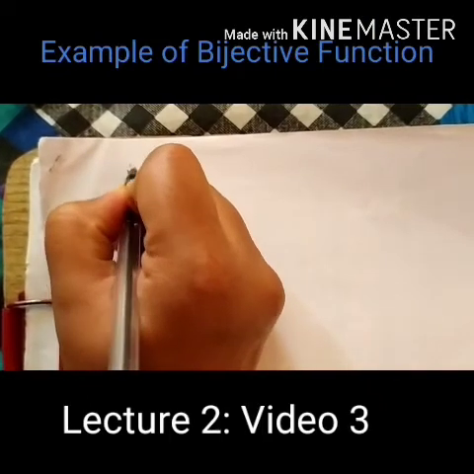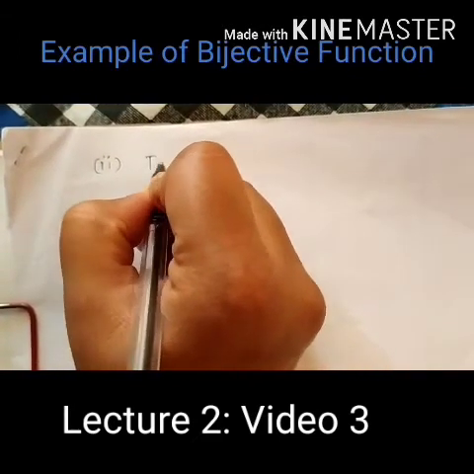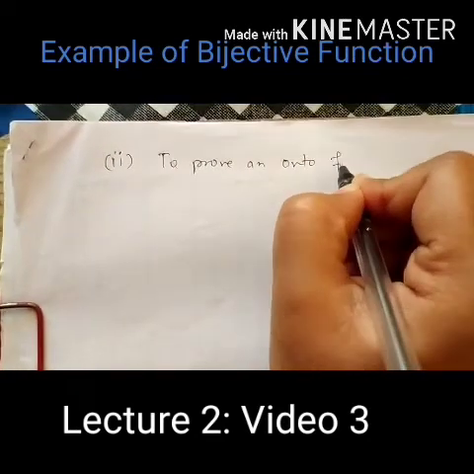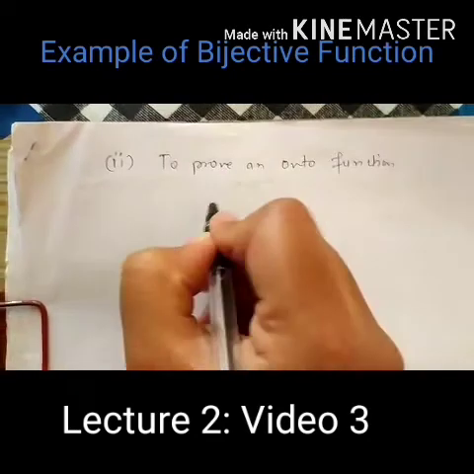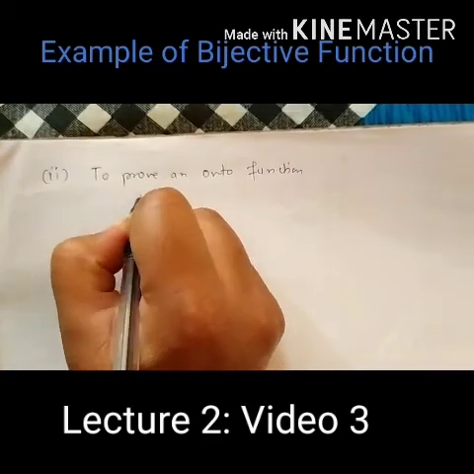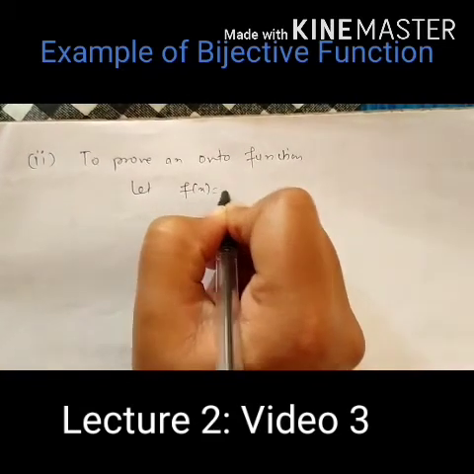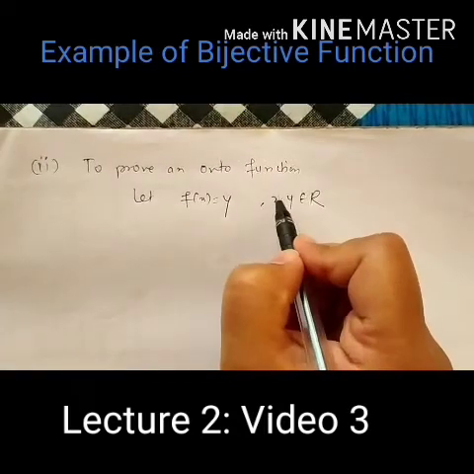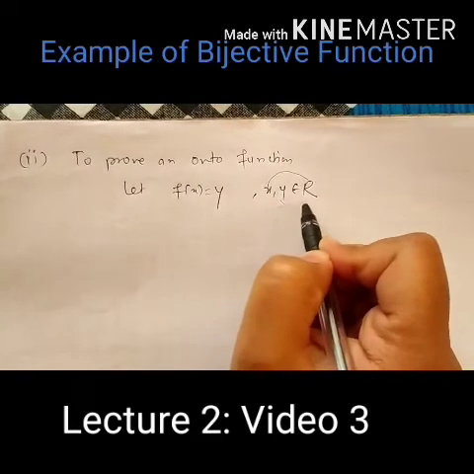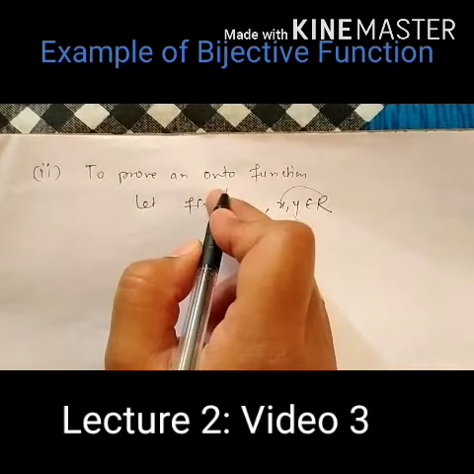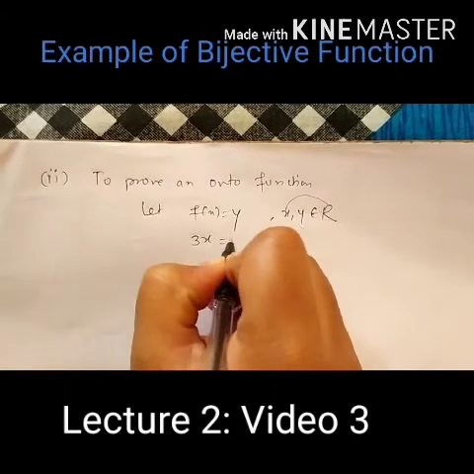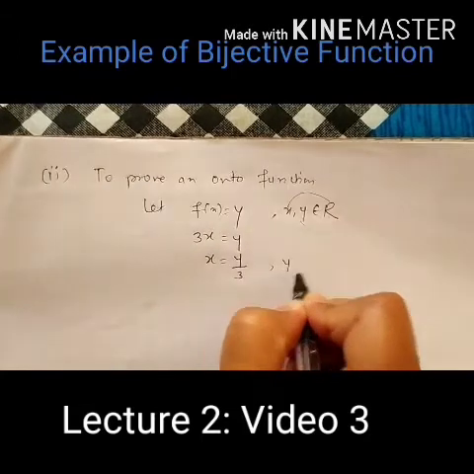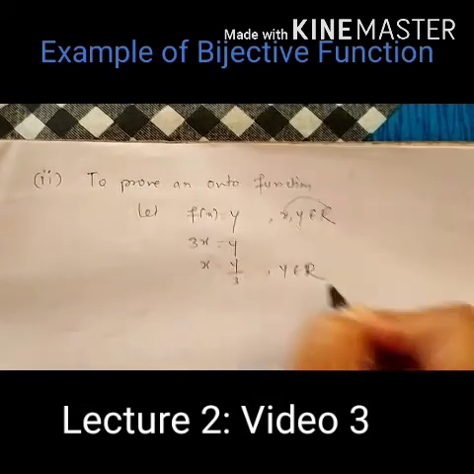Second, to prove an onto function, let f of x equals y, where x and y both belong to the set of real numbers. This x belongs to the domain set and this y belongs to the codomain set. So what is f of x now? This is 3 times x equals y. What is x? y upon 3, where y belongs to the codomain set.